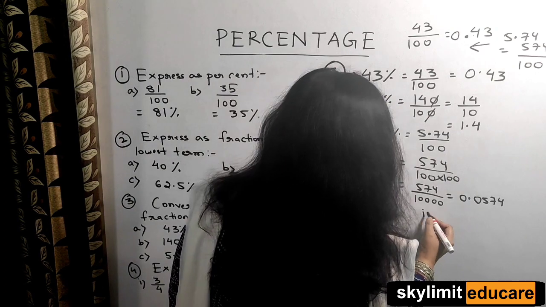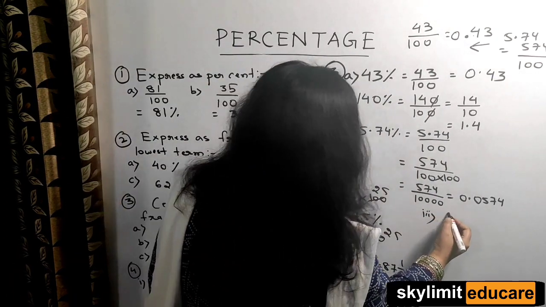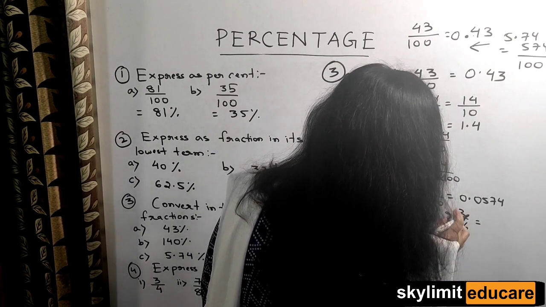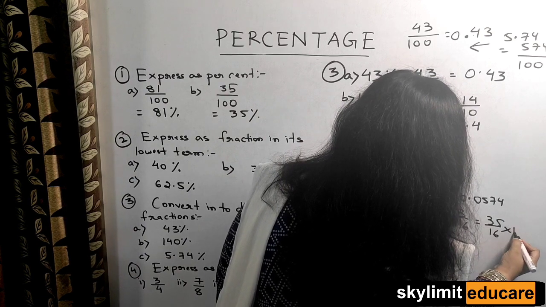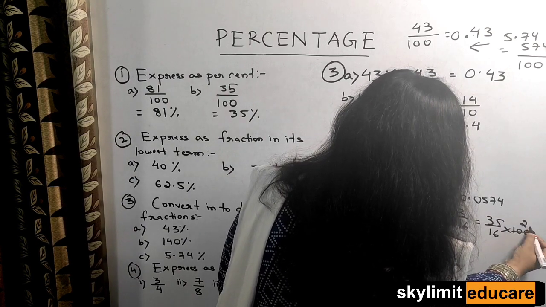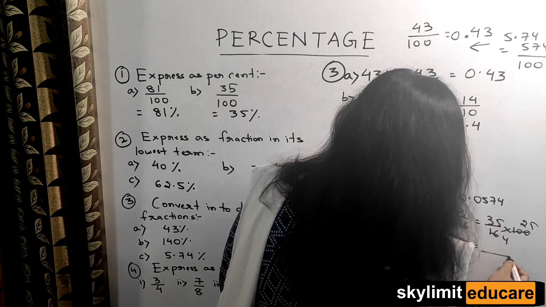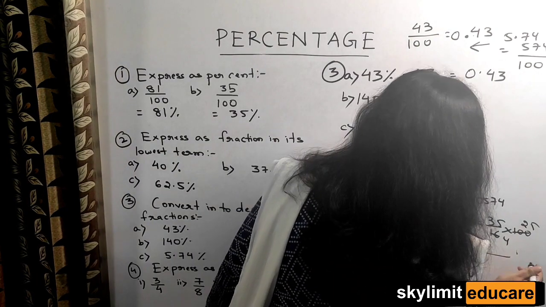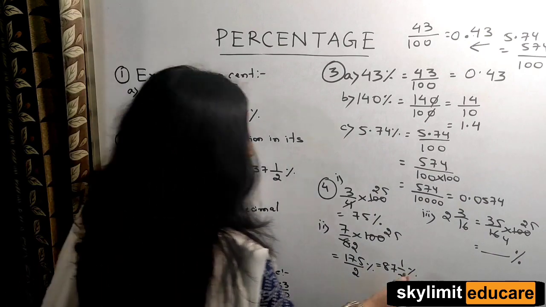Clear? Now bit number 3, 2 3 by 16, a mixed fraction is given. First convert it to improper fraction. 32 plus 3, 35 by 16, then multiply this by 100. So you can easily multiply and find out the answer for this. Clear? So that much percentage you are supposed to write. Okay, let's come to bit number 4.